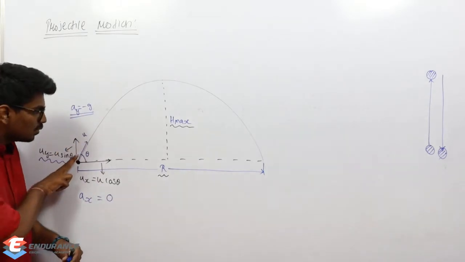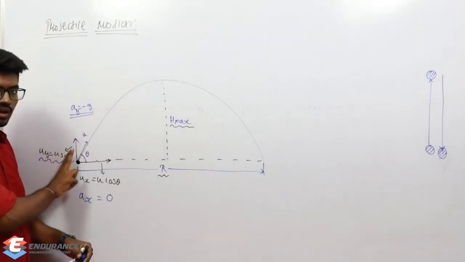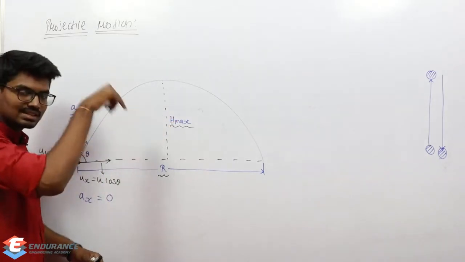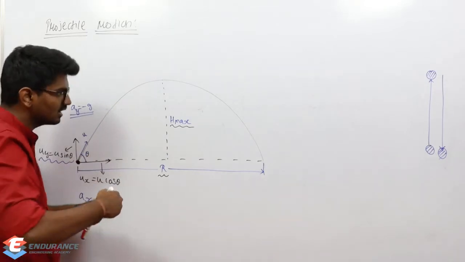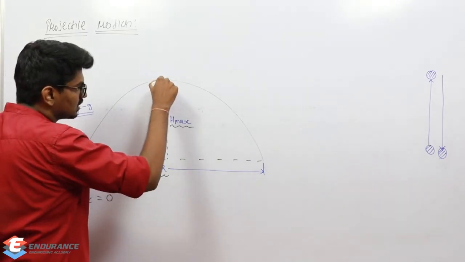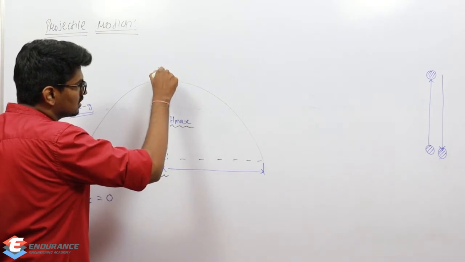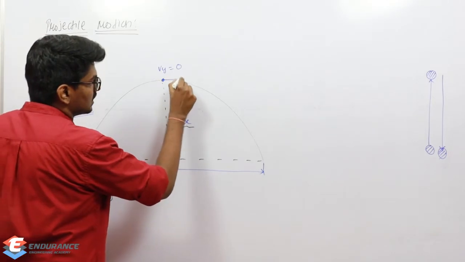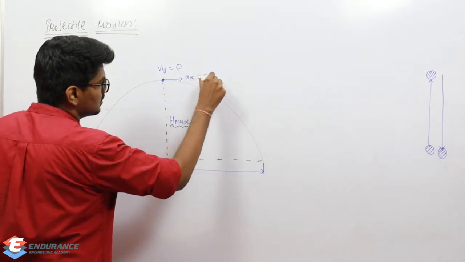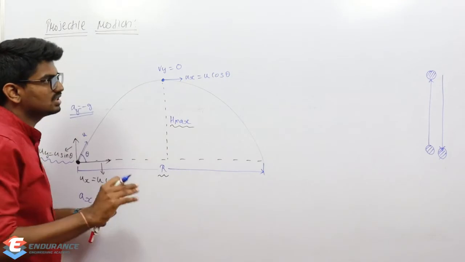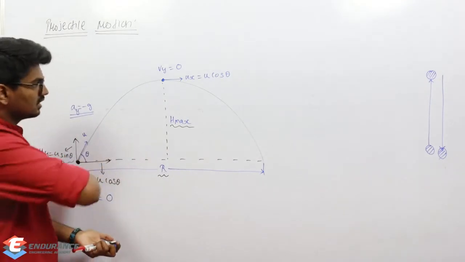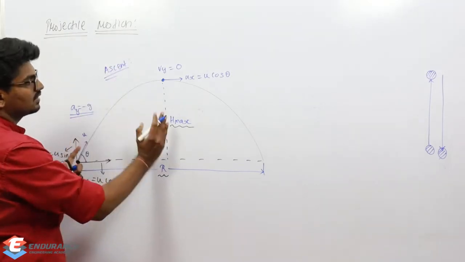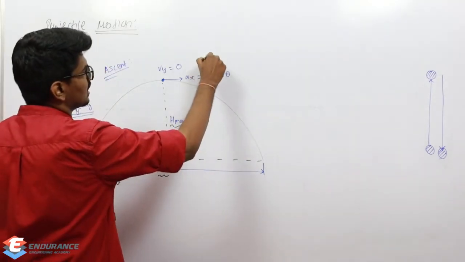So as it starts moving in this direction, vertical velocity, that is uy, will keep on decreasing. Why is it decreasing? Because acceleration is acting in the opposite direction, so velocity will keep on decreasing, and once it reaches this point, vertical velocity will become 0. What about horizontal velocity? It will still be u cos theta only, no change in horizontal velocity. This is happening during ascent. So this half is ascent, and this half will be descent, right?